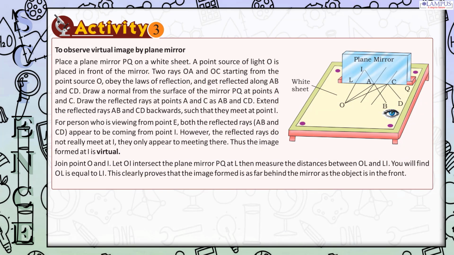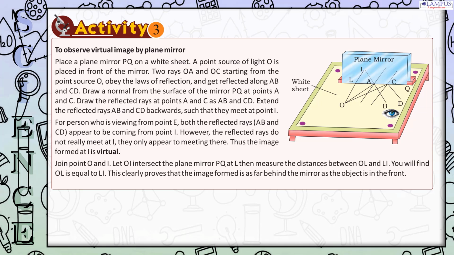Activity 3. To observe a virtual image by a plane mirror. Place a plane mirror PQ on a white sheet. A point source of light O is placed in front of the mirror. Two rays OA and OC, starting from the point source O, obey the laws of reflection, and get reflected along AB and CD. Draw a normal from the surface of the mirror PQ at points A and C. Draw the reflected rays at points A and C as AB and CD. Extend the reflected rays AB and CD backwards, such that they meet at point I.